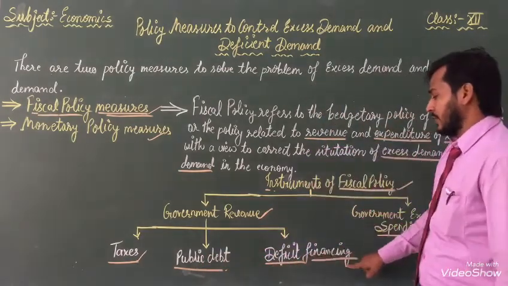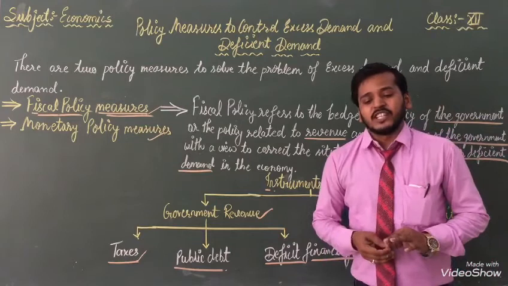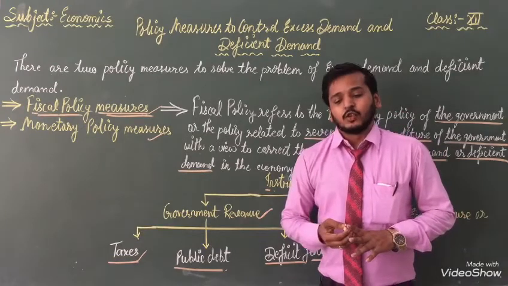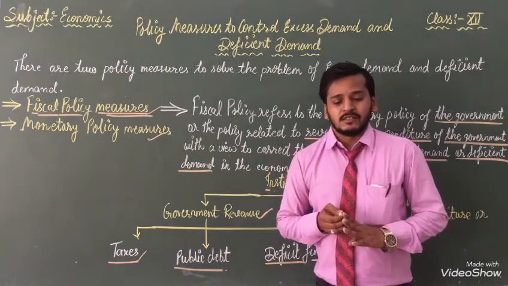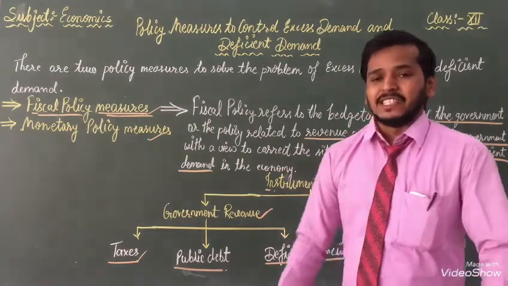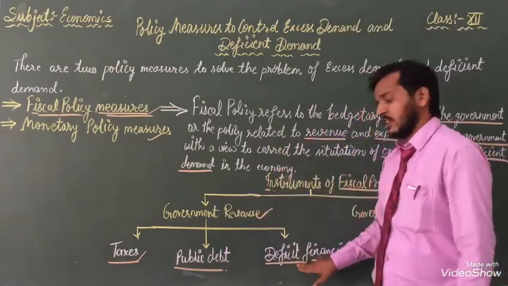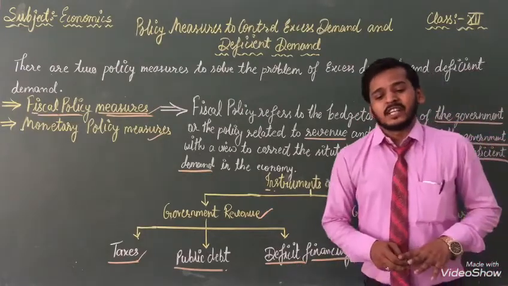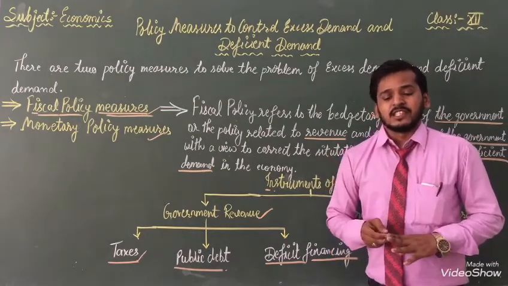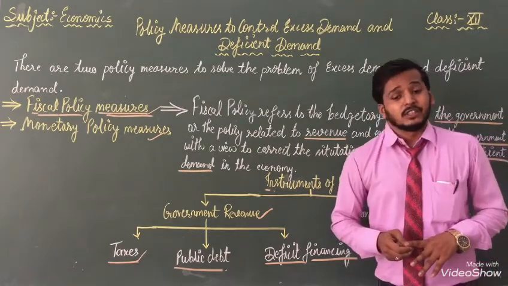Third one is given in front of you, deficit financing. It refers to the issuing of more currency to meet the budgetary deficit. It increases the money supply in the economy. Once again, listen to the third one. It refers to the issue of more currency to meet the budgetary deficit. It increases the money supply in the economy.